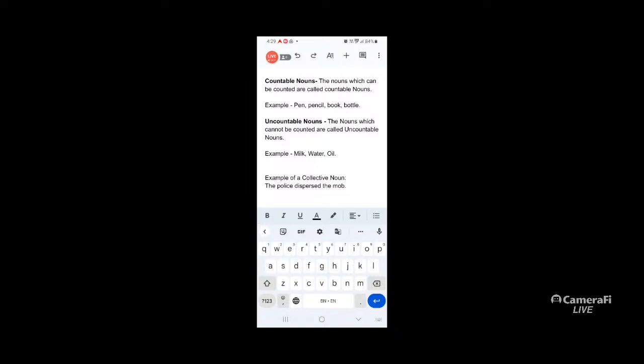So here I can underline "the mob" and tell it to be a collective noun.